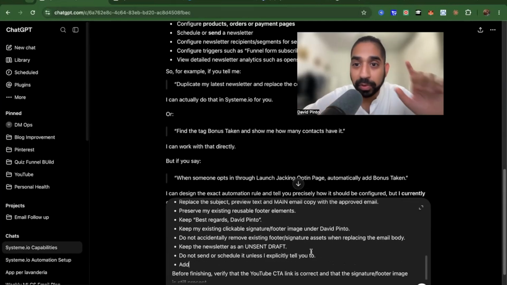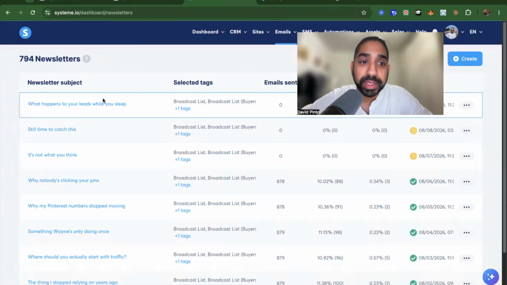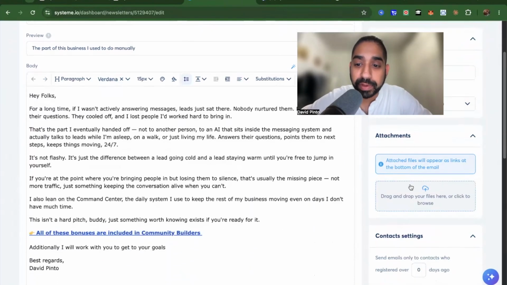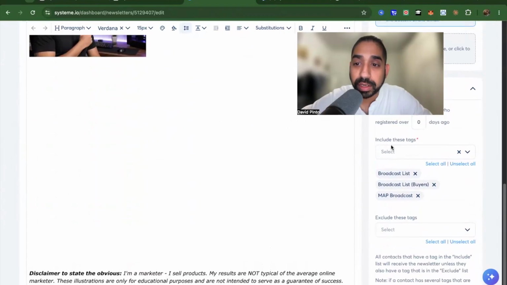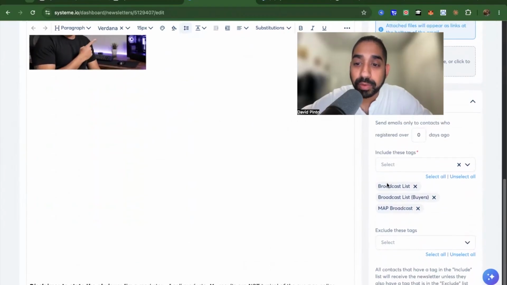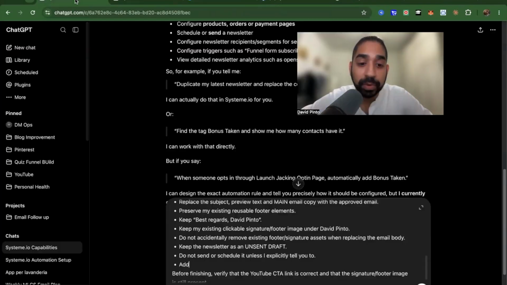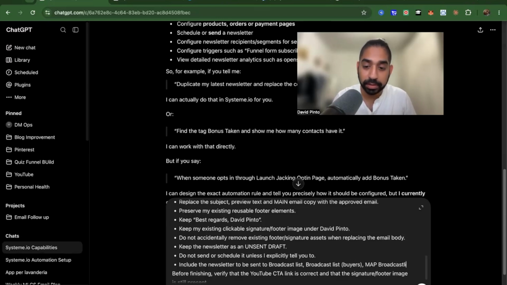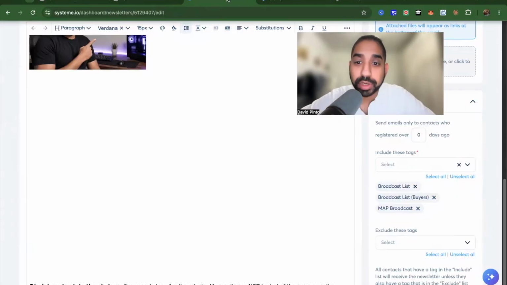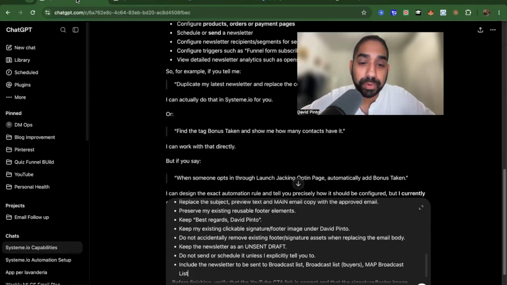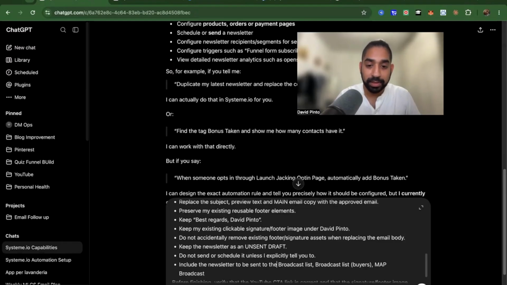We want to add one more thing, and I'm going to add this to the prompt because it's important. When I send my emails out, guys, I have it set to specific tags. You can see right here, it includes these tags. So I want to say include broadcast list, buyers, and map broadcast list. Let me just check the exact names, because we want to be exact here: broadcast list buyers, broadcast list, and map broadcast to the tags.